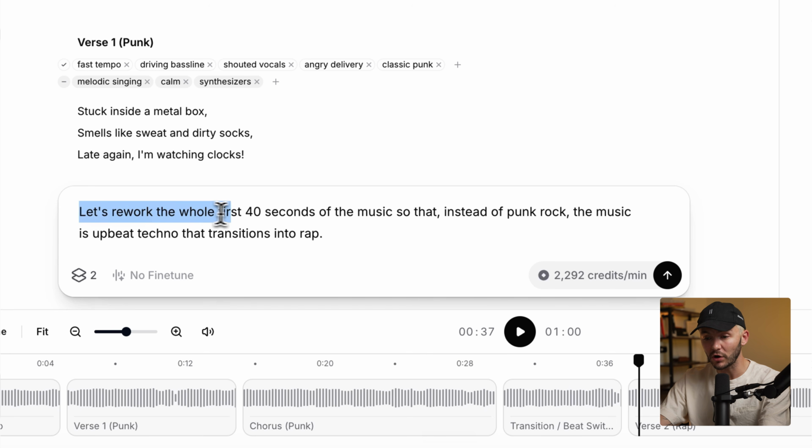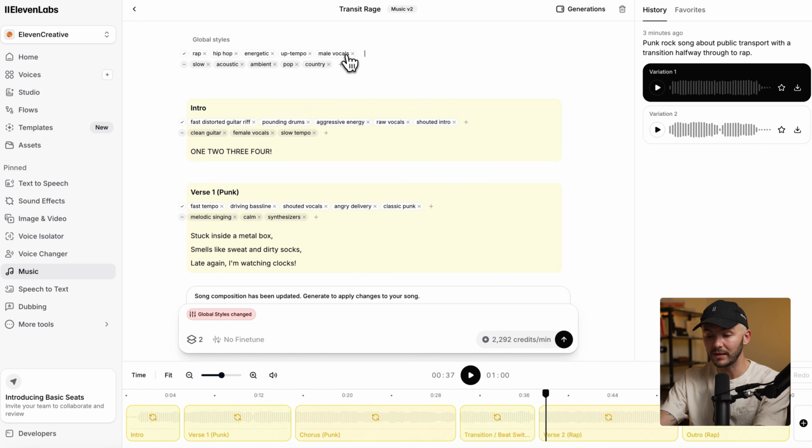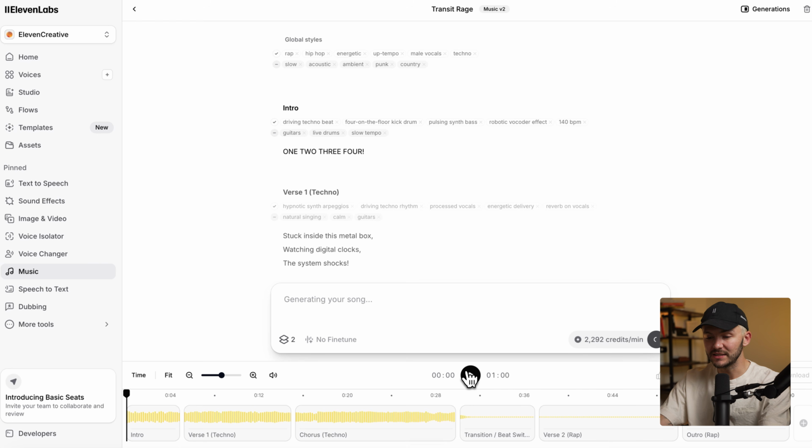So I've got let's rework the whole first 40 seconds of the music so that instead of punk rock, the music is upbeat techno that transitions into rap. And then I'm also going to remove punk rock as one of the global styles, and I'm going to add in techno. And now I'm going to go and click generate. And now if we take a listen,